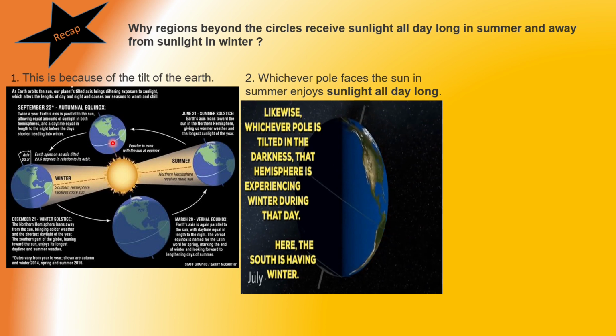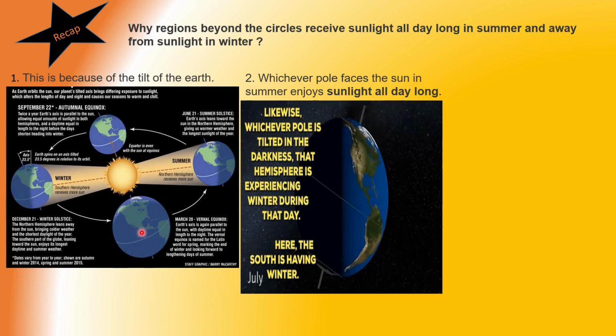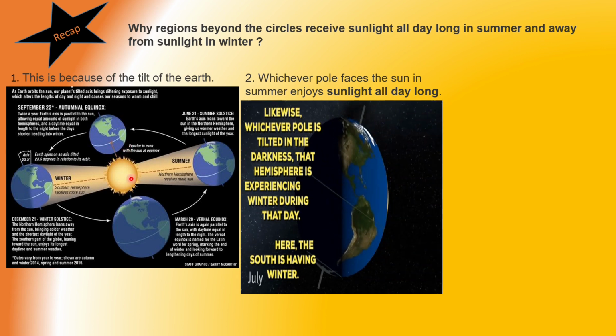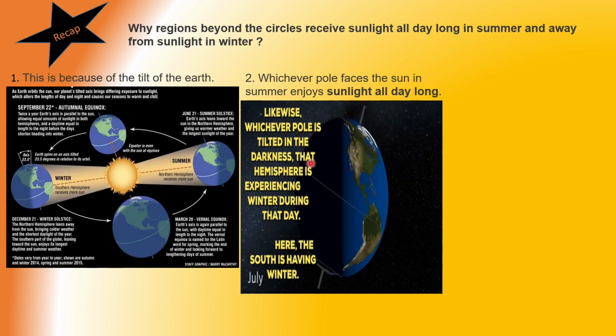Whereas September 22nd or 23rd and March 21st, it is equinox. When the Northern Hemisphere will have autumnal equinox, Southern Hemisphere will have vernal equinox, and when Northern Hemisphere will have vernal equinox, Southern Hemisphere will have autumnal equinox. So whichever pole is tilted in the darkness, that hemisphere is experiencing winter during that day. Here the Southern Hemisphere is having winter as it is away from the Sun.